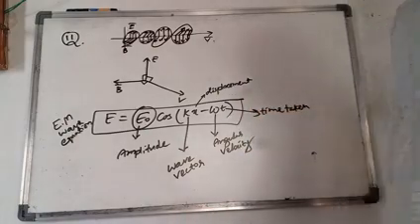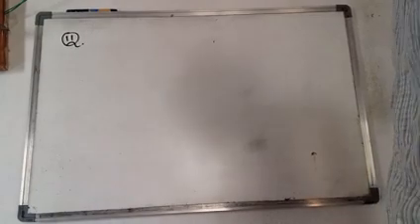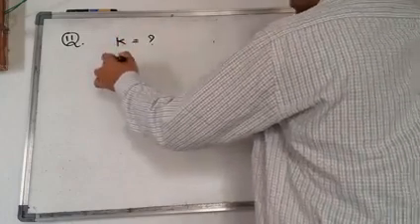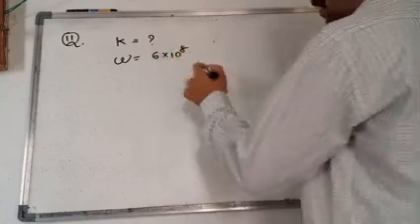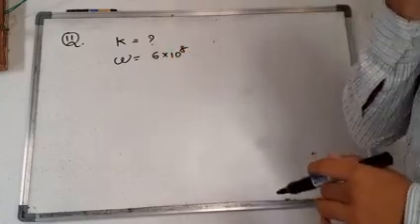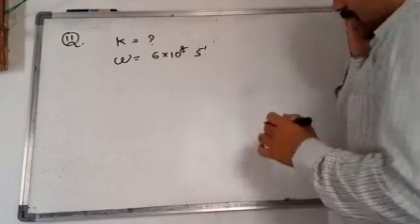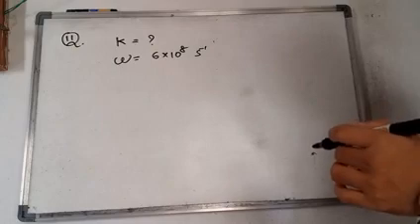Next. In the 11th question he is asking for k. Omega is given as 6 into 10 to the power of 8 radians per second. What he is asking is the wave vector k.